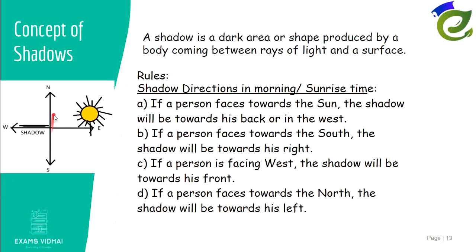Now if a person is facing the west direction, then the shadow will feel like it is in front of him, right? And then if the person is facing north, then for him his left side will be the west direction and the right side will be the east direction. Since the shadow is in the west side, we'll say the shadow will be towards his left.